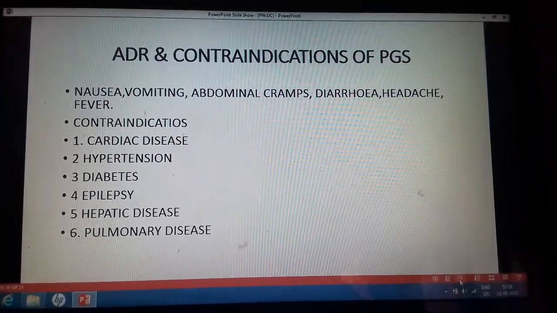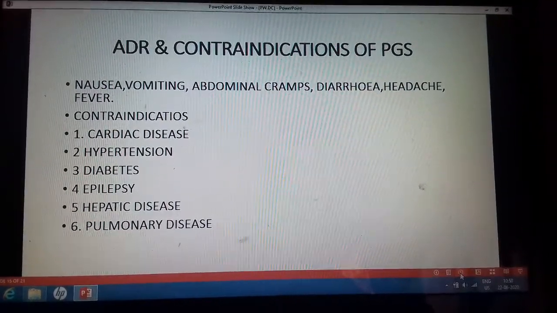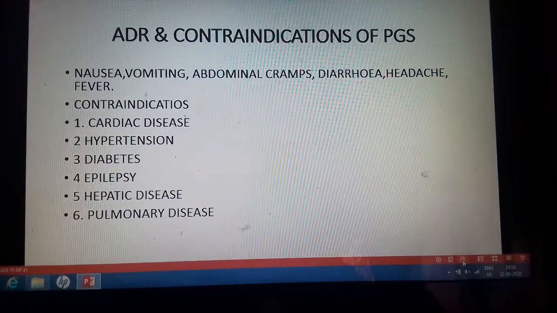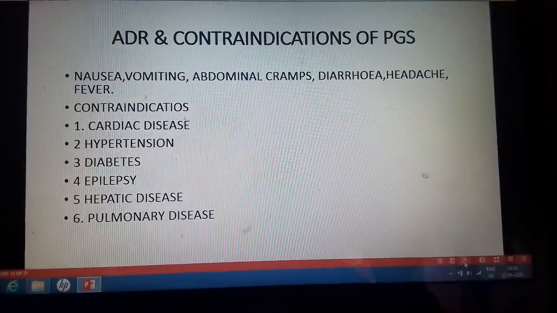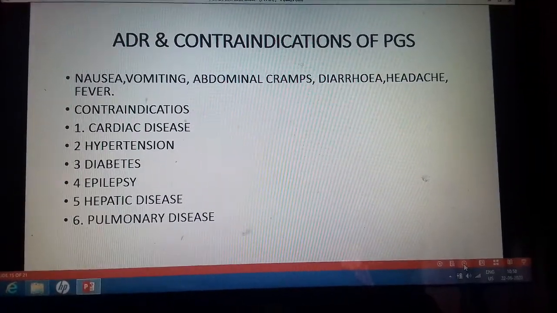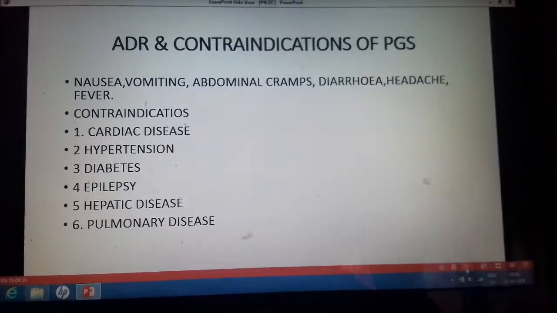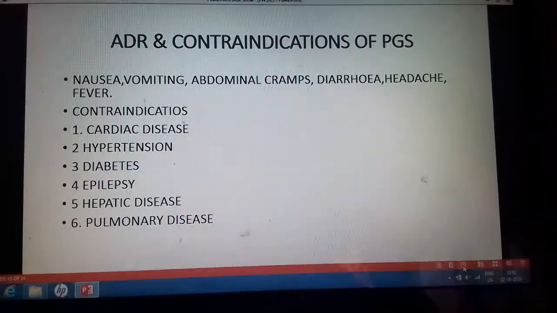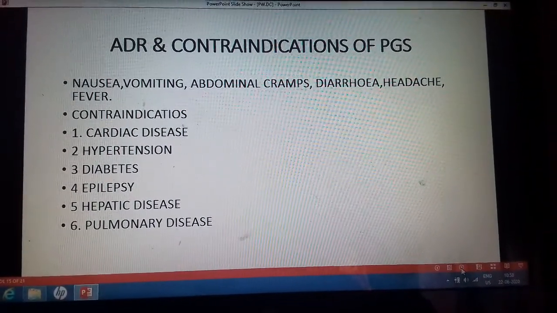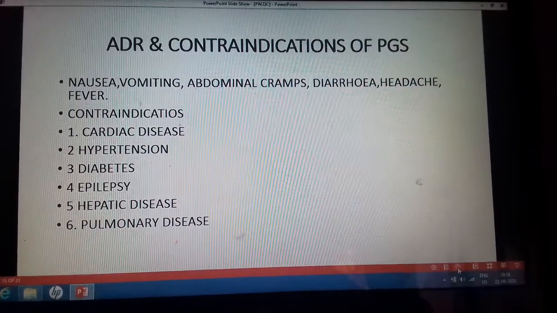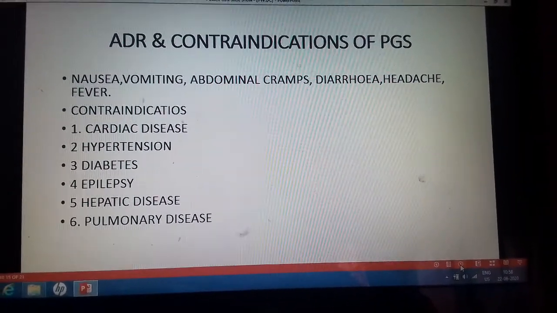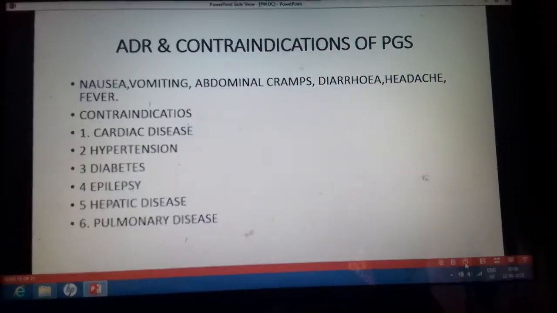Now coming to the adverse reactions and contraindications of the prostaglandins. Adverse reactions are nausea, vomiting, abdominal cramps, diarrhea, headache, and fever. Then contraindications: cardiac disease is a major contraindication for the use of prostaglandins. Then hypertension, diabetes, epilepsy, hepatic disease, pulmonary disease. So these are all the contraindications to the use of the prostaglandins.